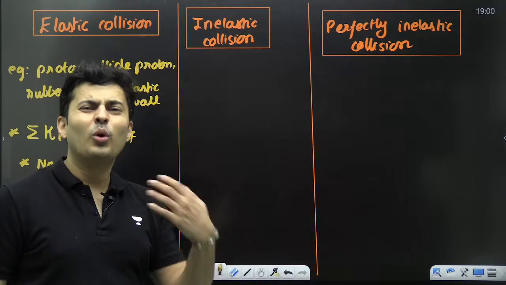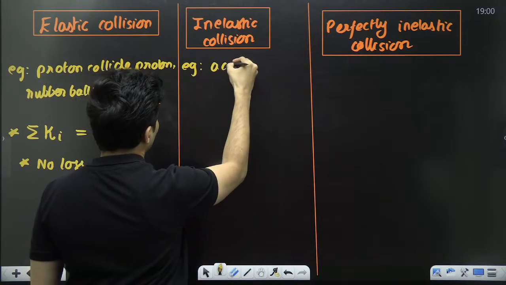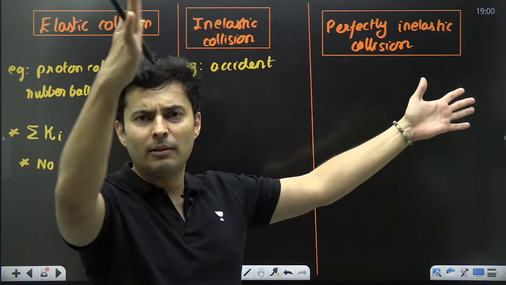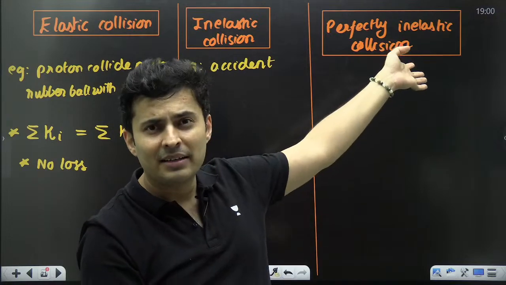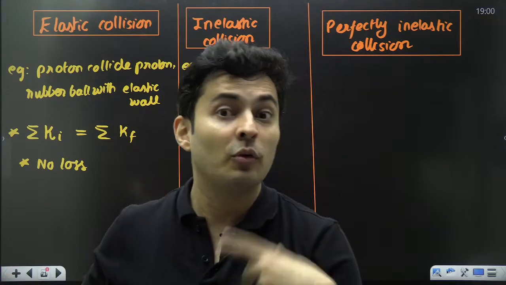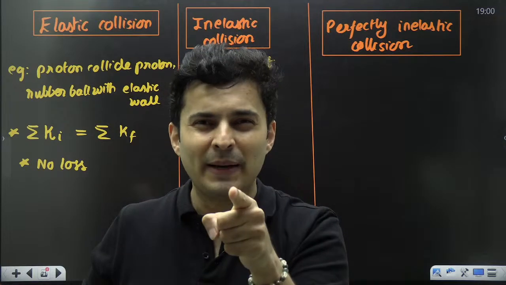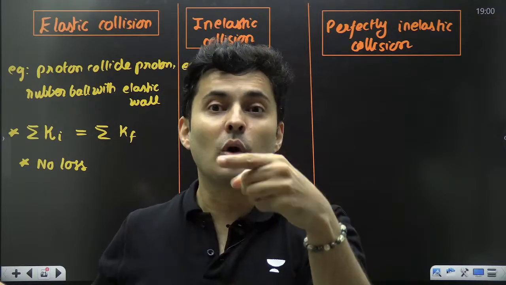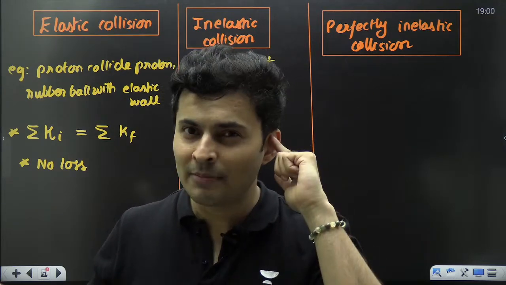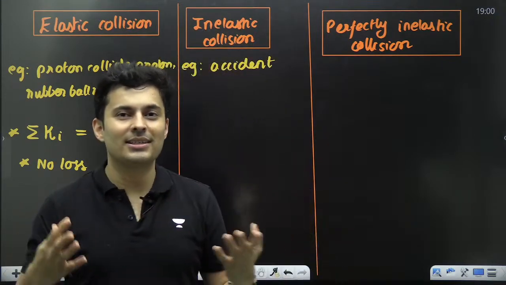Inelastic collision: most of the collisions are inelastic. Like imagine an accident which happens on the road. A biker is going, hits a car, and this car went this way, bike went that way. The car will get a dent, no? The bike, one part, mirror will break, no? So where did that energy come to bend it, to break that mirror? Somebody spent it, no? So that kinetic energy has been spent to cause a dent, deformation, to break bonds, to break those parts. Sound came, definitely. Sparks came, light came. So some energy is lost. So these kinds of collisions are inelastic.